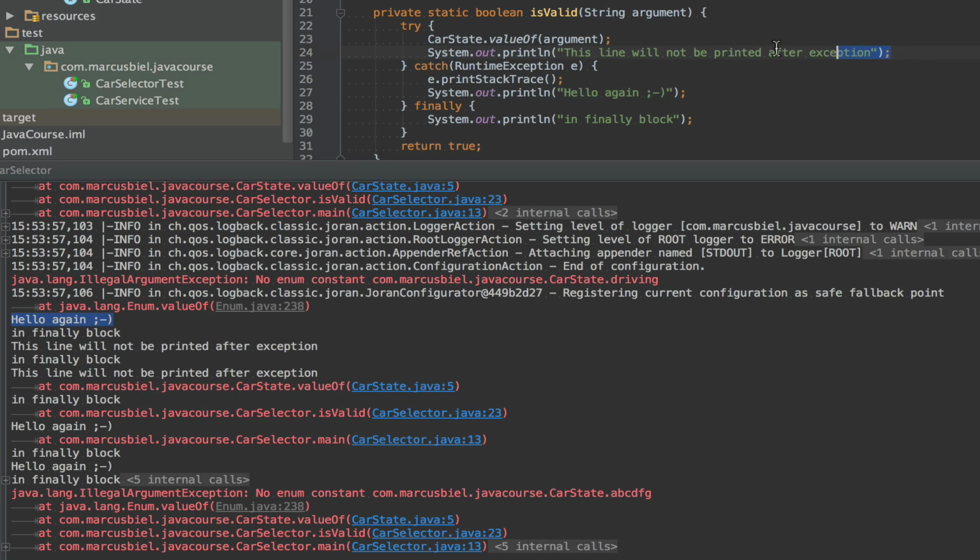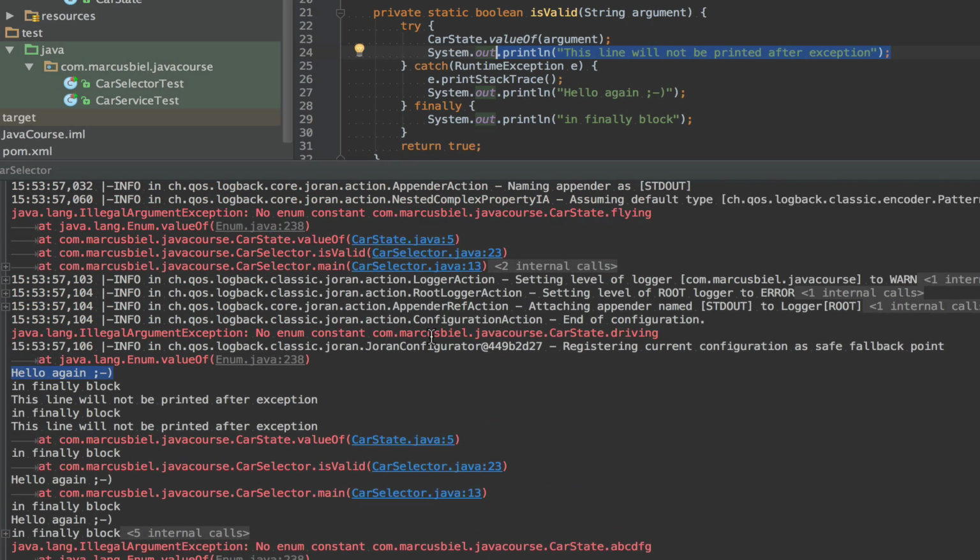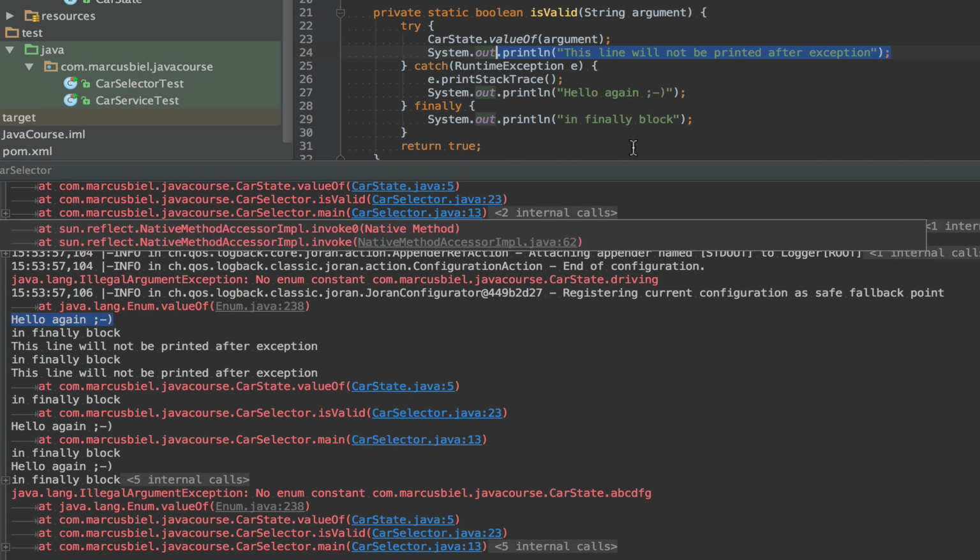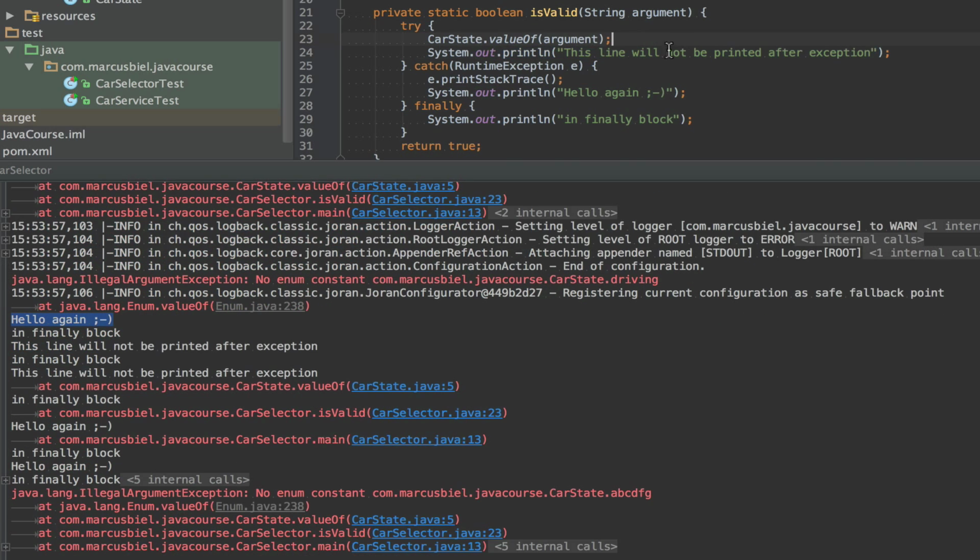And you also see this line will not be printed after exception because it seems like, I mean, we had different arguments in here. So for the valid ones, this line was printed. And you see also, I mean, now I'm really having a hard time knowing why this happened. So again, I violated my own rule.